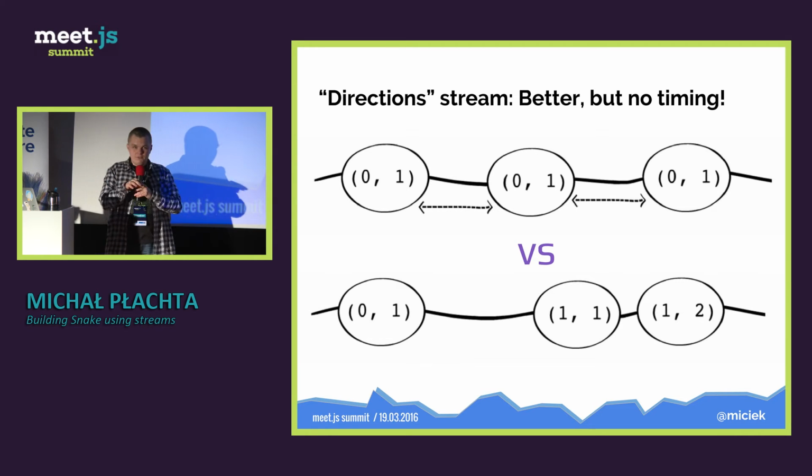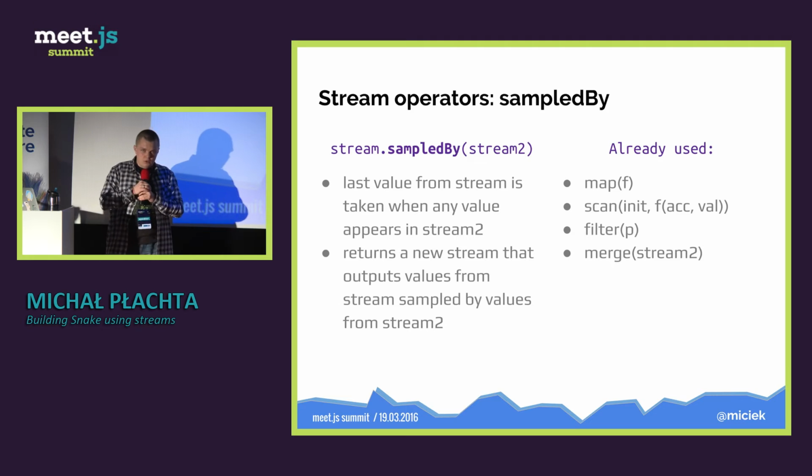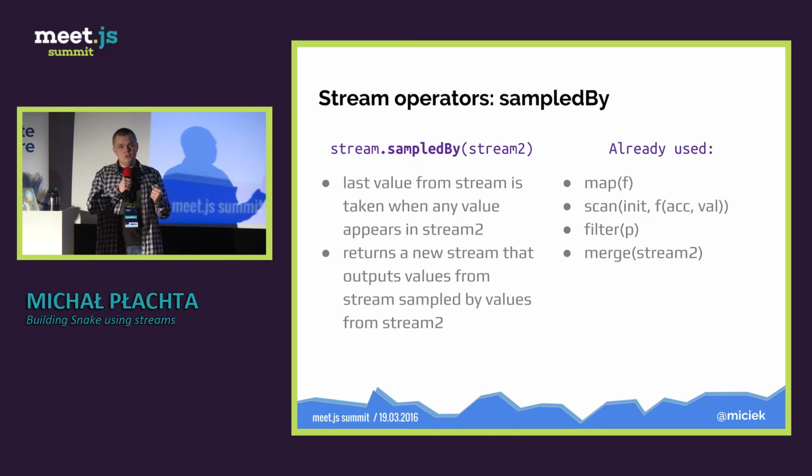So we have the right position, the position that the user has chosen, but we can't move the snake forward. So what we can do is use another operator, which is sampled by, and it does exactly what it says. So it takes two streams. The first one is the stream of values, in our case just the direction stream.